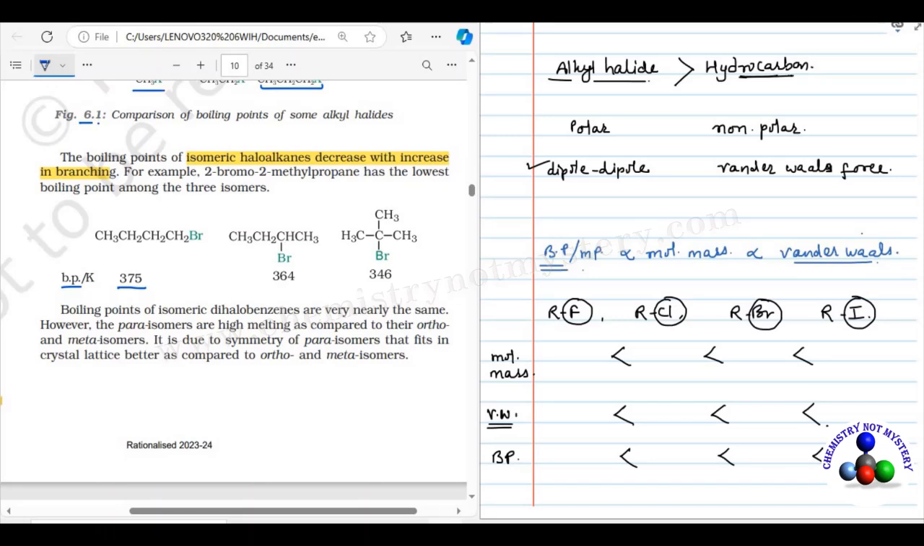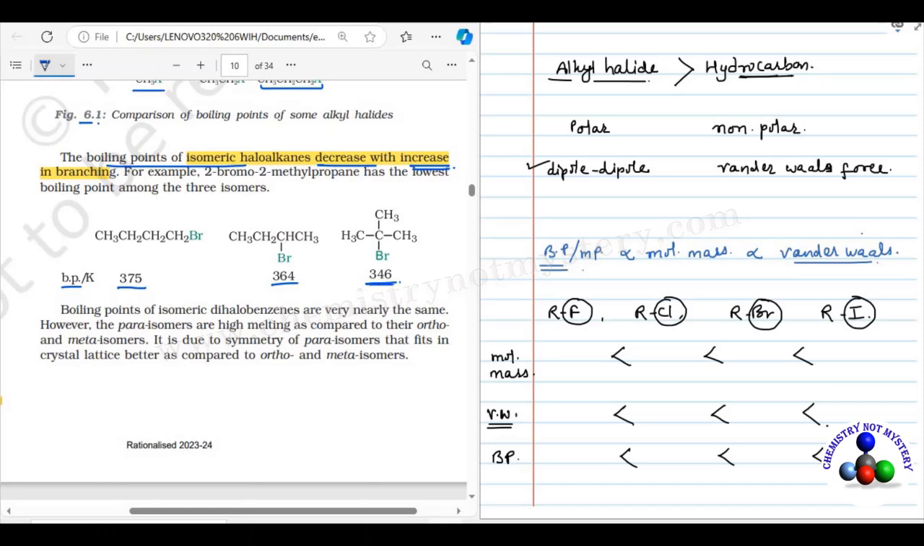The next isomer is 2-bromobutane. Its boiling point is 364 Kelvin, and the third isomer is 2-bromo-2-methylpropane. Its boiling point is 346 Kelvin, the lowest among them. So as given here, the boiling point of isomeric haloalkanes decreases with increase in branching. It means if the molecule has more branches, its boiling point will be less.